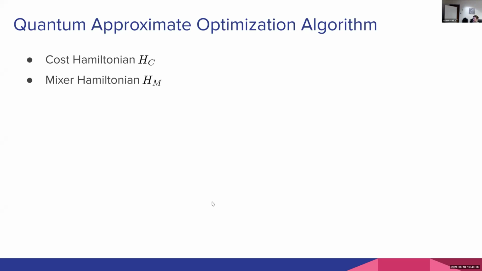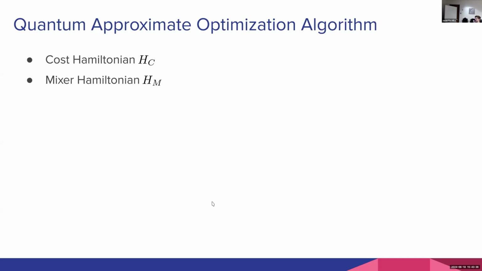In the near term, we don't have quantum computers that are good enough for that just yet. But the idea of NISQ algorithms, which stands for noisy intermediate scale quantum algorithms, is to say we have these quantum computers now. They're not good enough to do some of the really big stuff that we want to deal with, but can we still leverage them to solve problems and maybe get some speedup over classical computing in some way, even with the limited resources we have now? So one candidate for this is called the quantum approximate optimization algorithm.